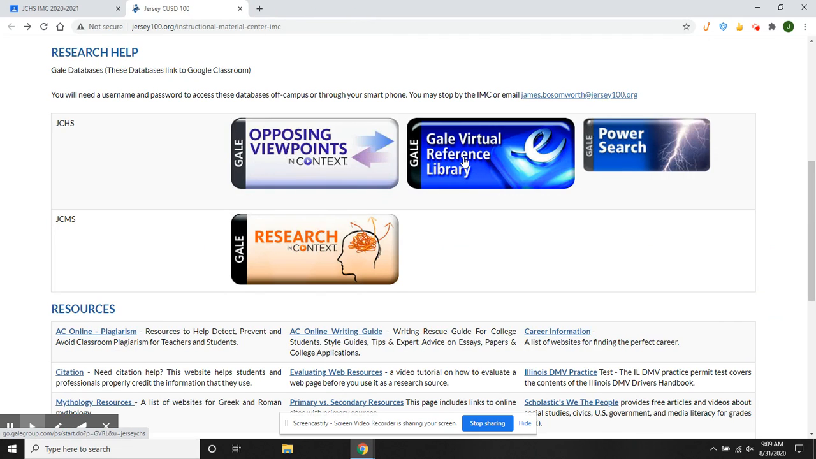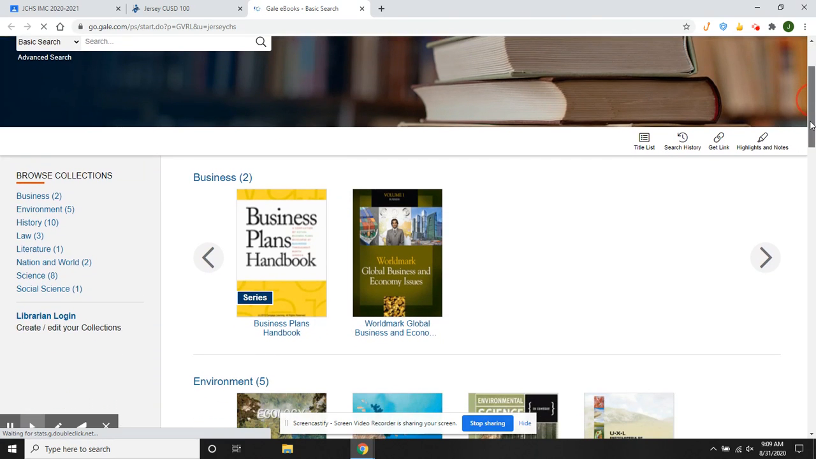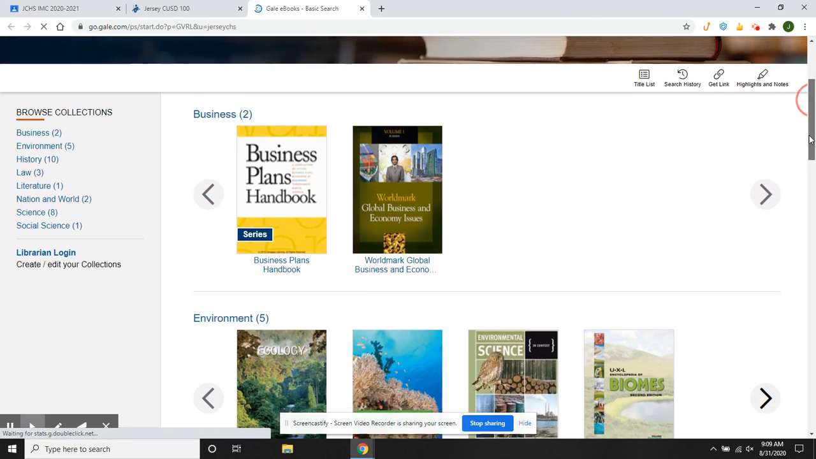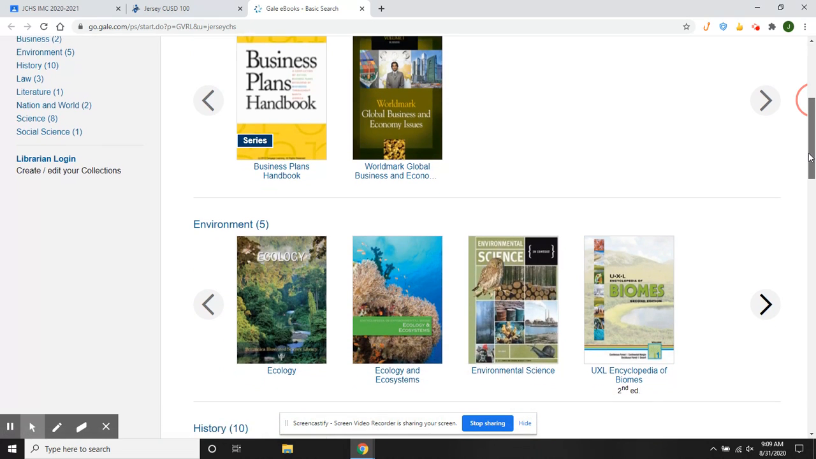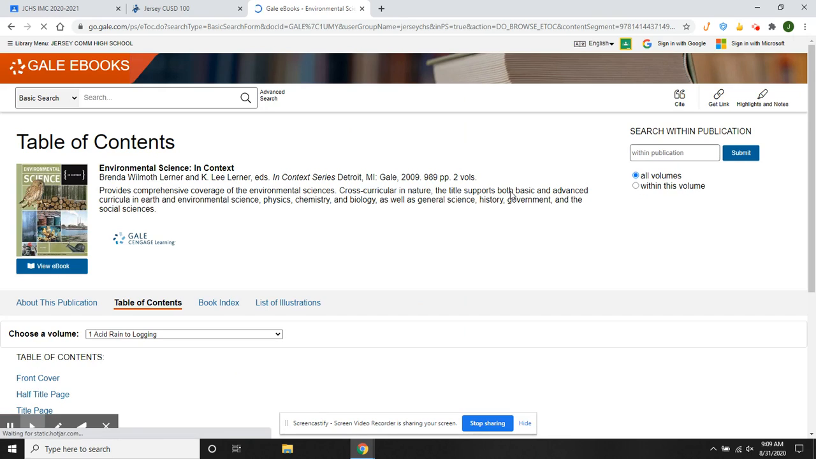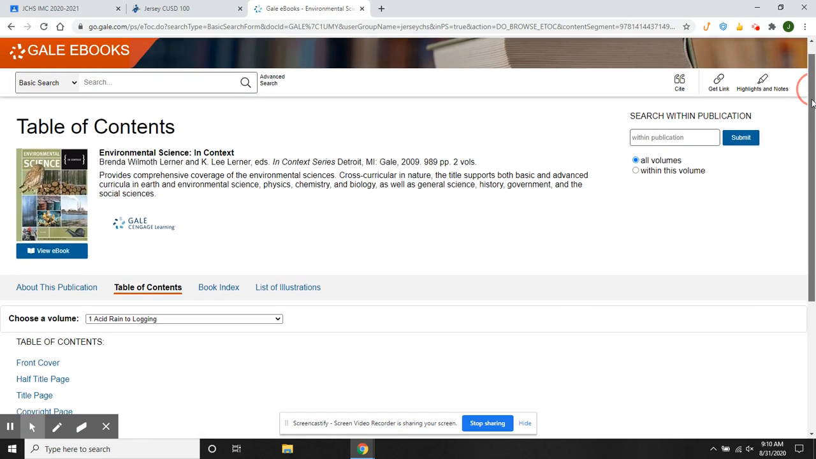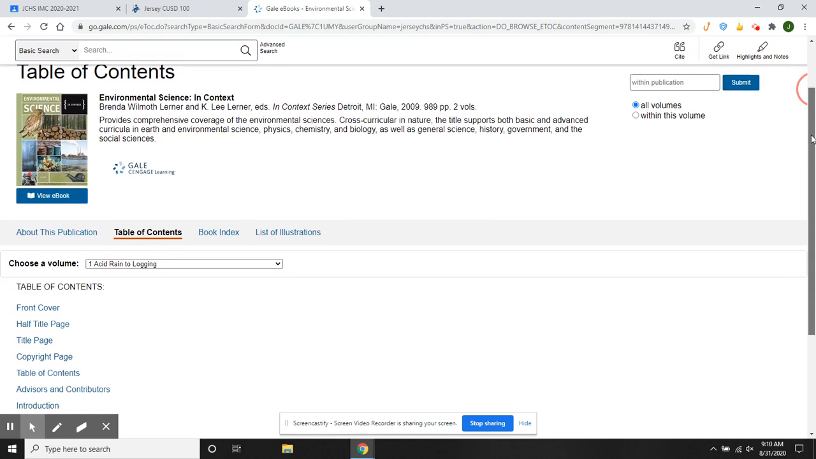We also have the Gale Virtual Reference Library, which is pretty similar. A little bit harder reading. It's more for the high school level. We'll go with science again. Give some examples. So if you wanted to read something from this particular resource, all you'd have to do is